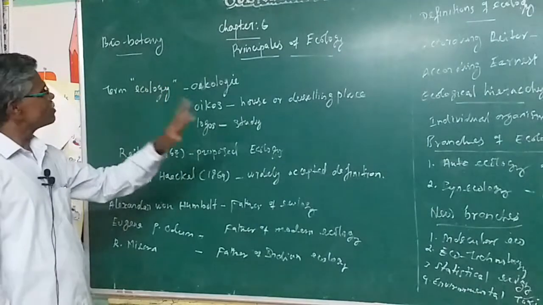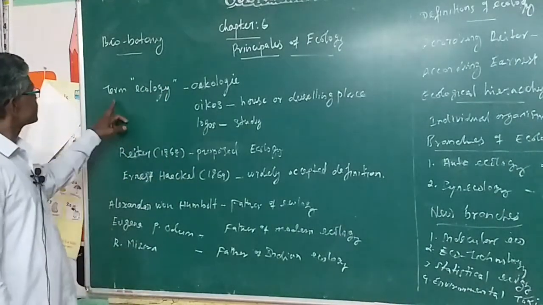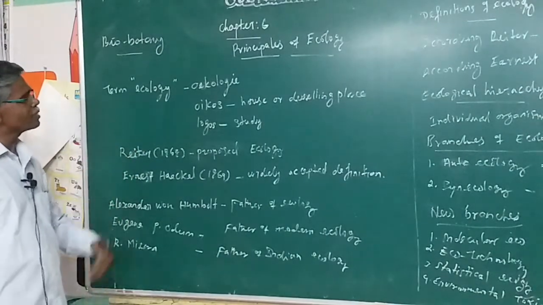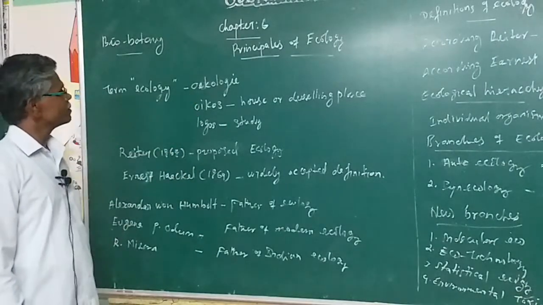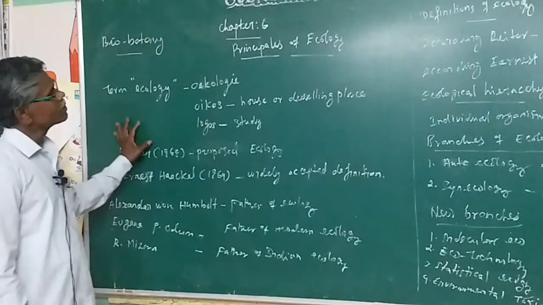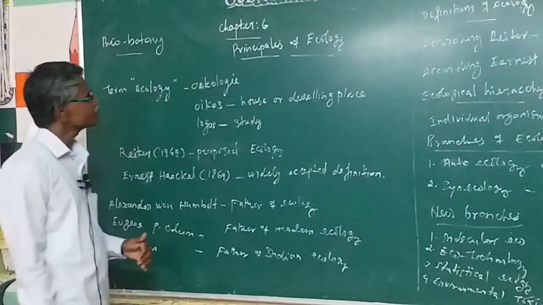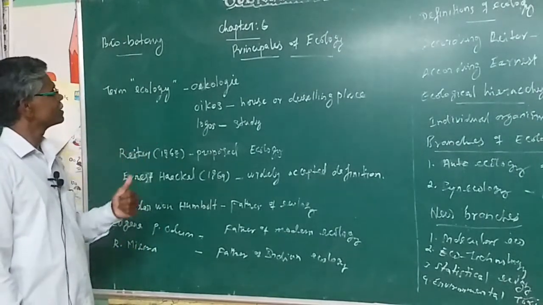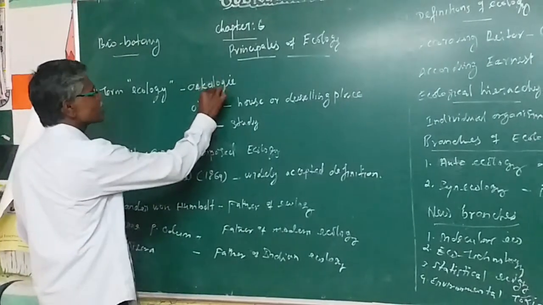The term ecology comes from Greek. There are two Greek words, oikos and logos.